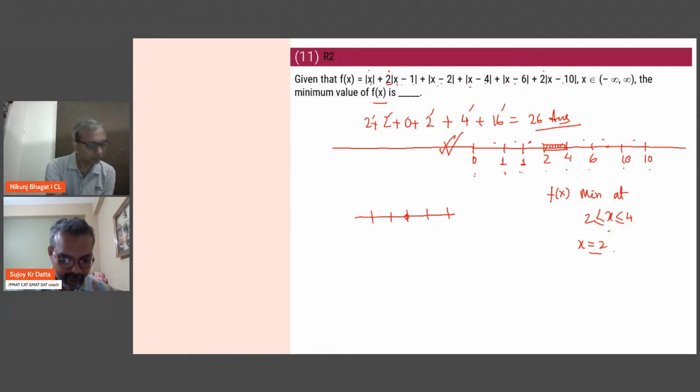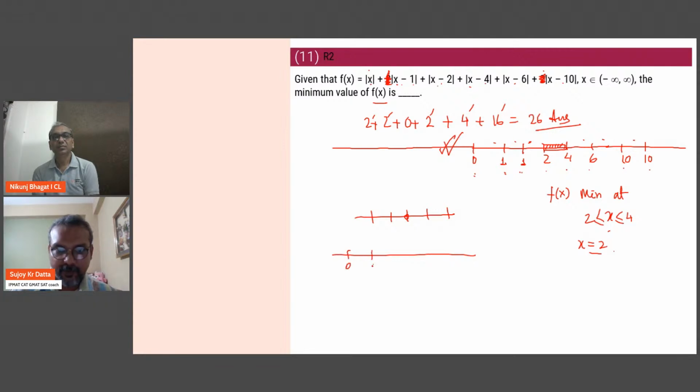If there are no coefficients, then it's even easier, right, Anushka? See, then you don't plot it 2 times. Say your question was this and this only. So just plot those points only. So you'll have 0, 1, 2, 4, 6, 10. Now, how many do you see here? It's still going to be 1, 2, 3, 4, 5, 6. Still 6. It's still going to be this region. So that means the minimum of f(x) will still come here. You just plug in a point and get it.